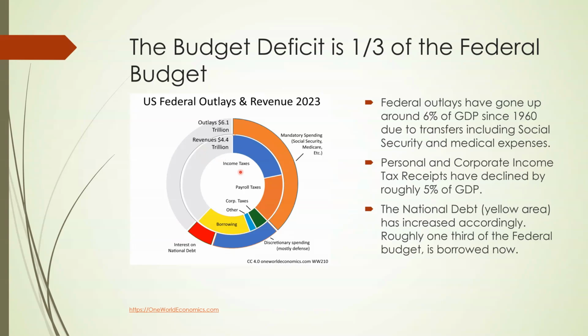So that included income taxes, which was roughly 50% of revenues, the payroll taxes, which, as you can see, nowhere near covers the mandatory spending, corporate taxes, which are really small, and so we had to borrow $1.7 trillion. And as I mentioned, the total accumulated national debt amounts to about $260,000 per household.